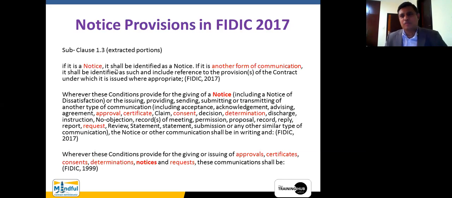What do you mean by the word shall? That means it is contractually obligatory. The person who is serving a notice has to say that I am noticing you. I am giving a notice to you. Now it says if it is another form of communication, it shall be identified as such and include reference to the provisions of the contract.